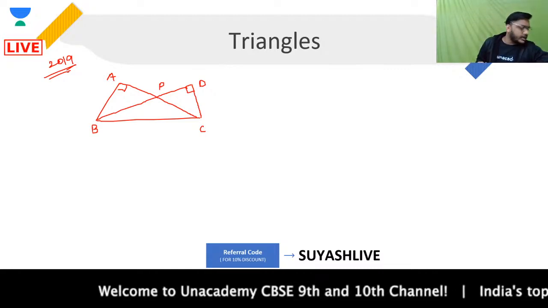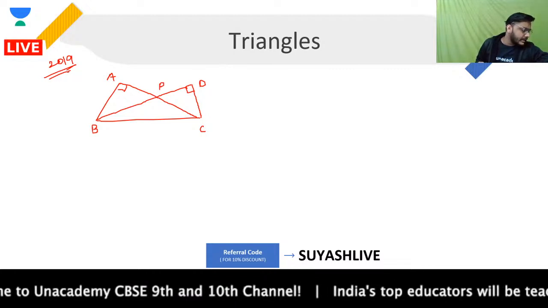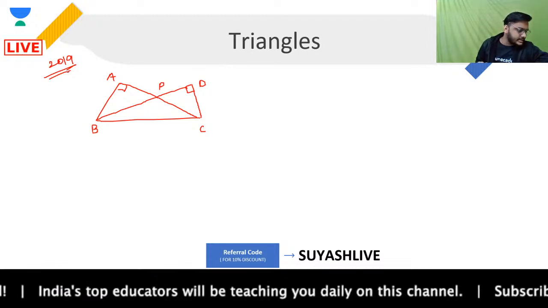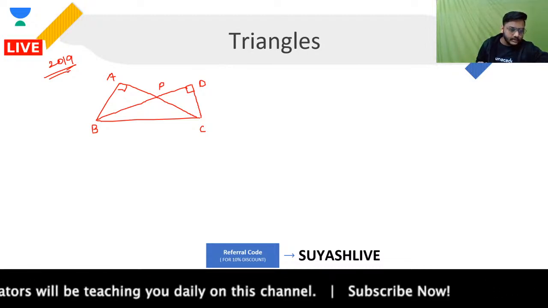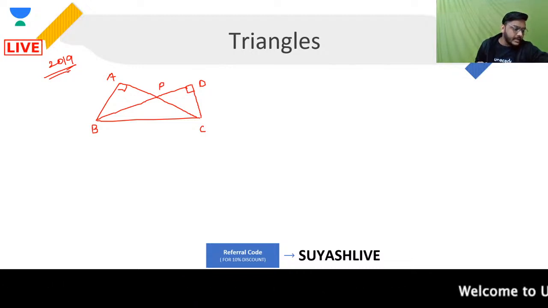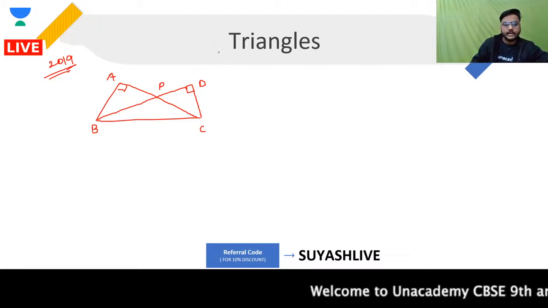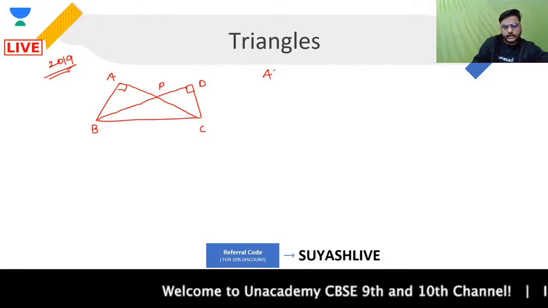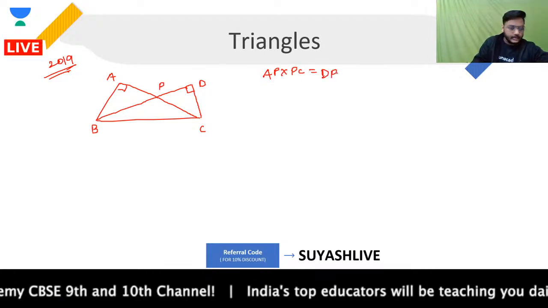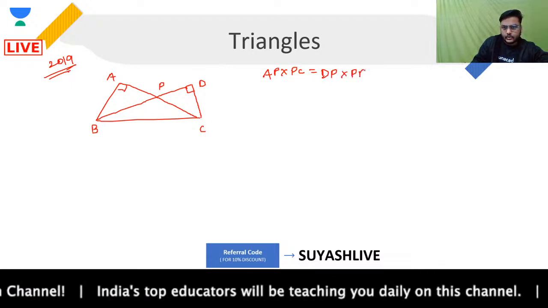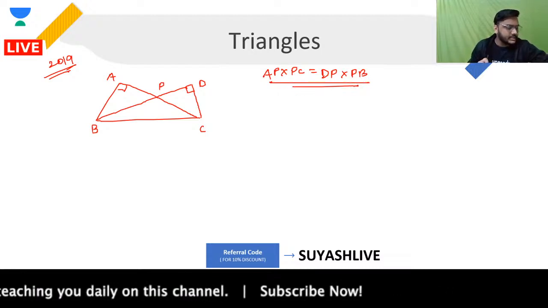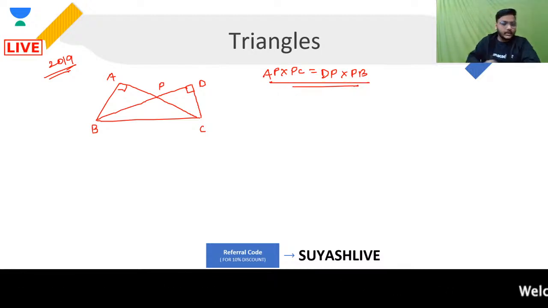So we are drawing that on the same base BC and on the same side of BC. Now what I'm saying to you is this, that if AC and BD intersect at P, then prove that AP into PC will be equal to DP into PB. Okay, this is what I wanted to prove. Are you clear? AP into PC is equal to DP into PB. This is what I wanted to prove, right?